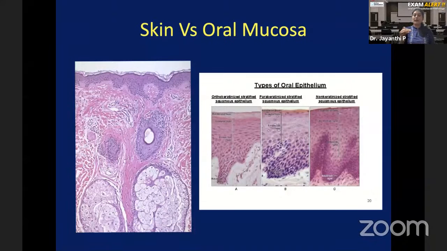Now, if you have epithelium and below that connective tissue, at the junction of epithelium and connective tissue, you have a separating line, a separating area that is called basement membrane. Okay, so you have epithelium, below that you have connective tissue. At the junction of epithelium and connective tissue, separating these two structures, you have something called basement membrane. Now, when you have seen a normal oral mucosa, you would have seen a slide of gingiva or hard palate in your first year undergraduation. You all would have appreciated the epithelium and connective tissue. How do you see the basement membrane?